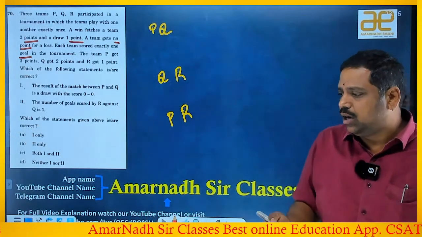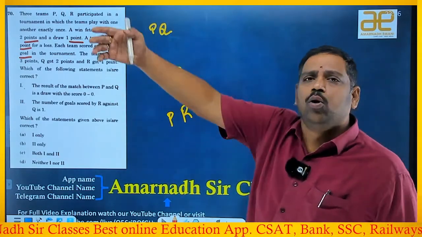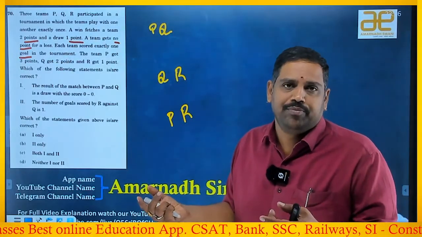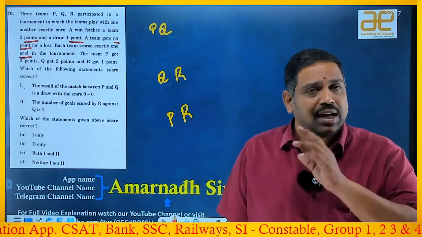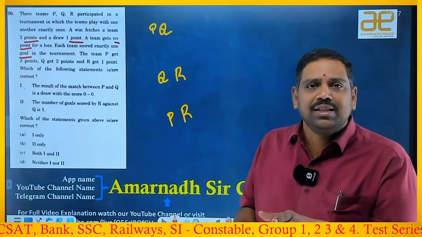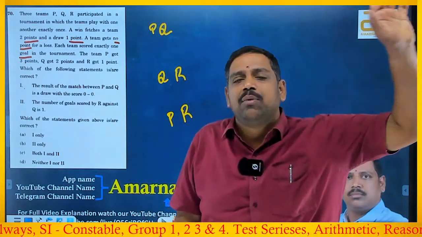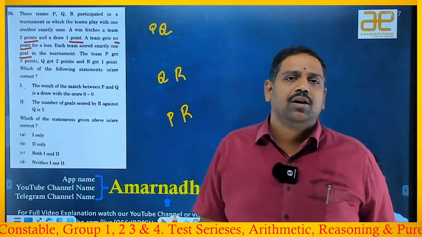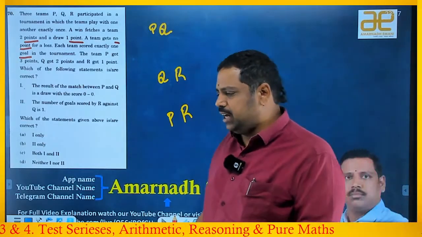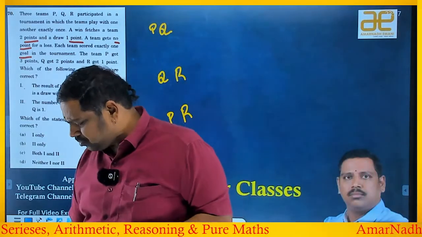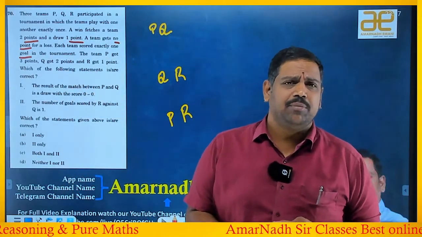Suppose assume this is football. I hit the ball and it reached the goal, so I made a goal. But there is no rule that I will win the match, or that I will draw or lose the match. Goal is nothing but the score I am getting. After getting the score, I will be declared a winner or a loser, or a draw, right or wrong? According to that, the points will be allocated. Understood? Suppose you think of cricket, the IPL, and suppose Virat Kohli hit 90 runs in a match.